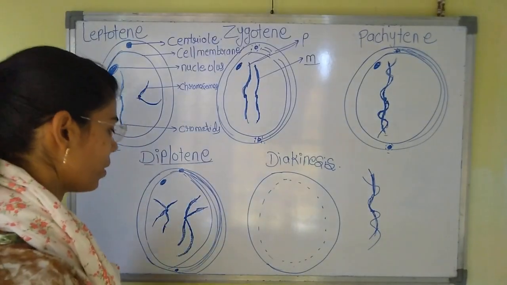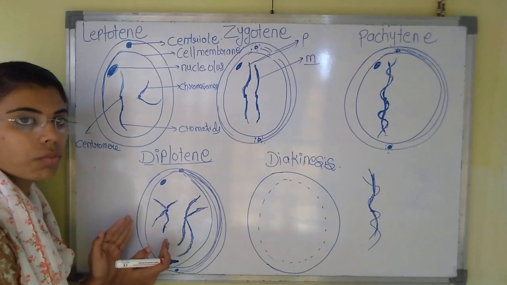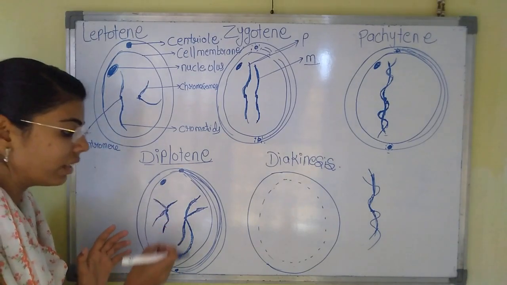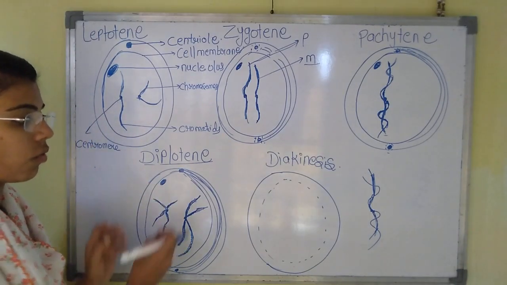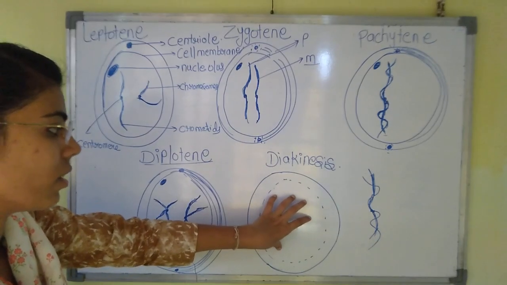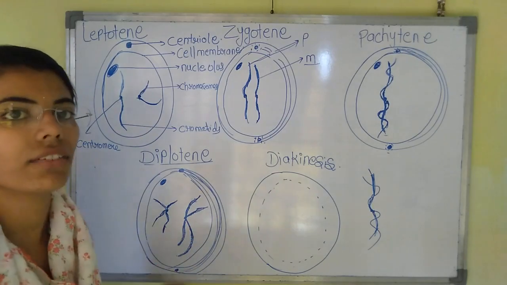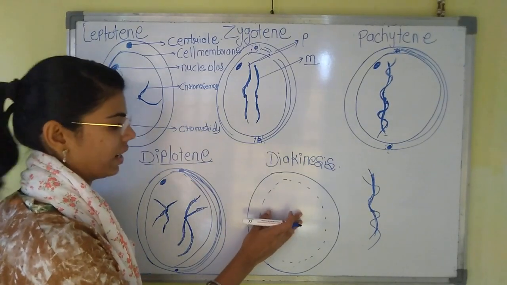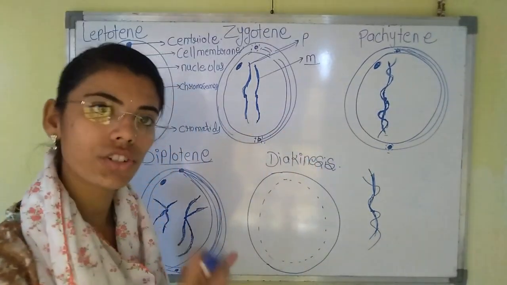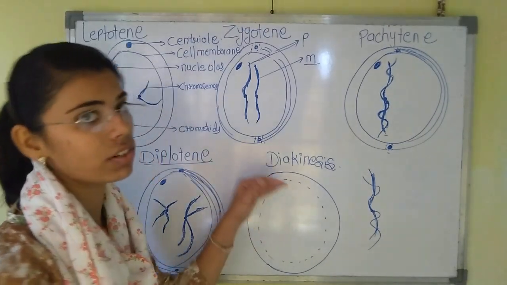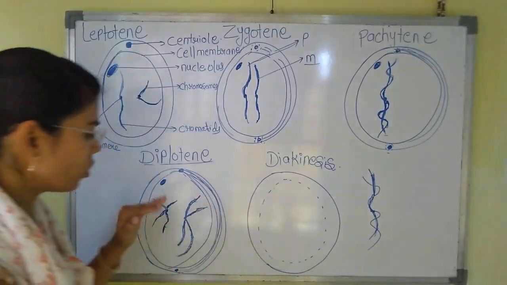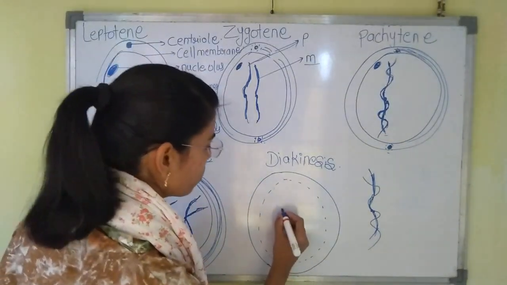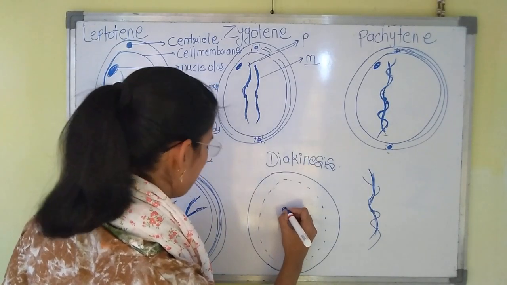And what will happen now to these chromosomes? What is the structure of the chromosome? The chromosomes are thin thread-like structures. They are long like a thread. Now what will happen in diakinesis? The chromosomes will now condense. The condensation of the chromosomes will take place in diakinesis. The nuclear membrane will start to disappear, the nucleolus will also disappear, and the chromosomes will also start to condense. How will the chromosomes look here? Condensed and short.